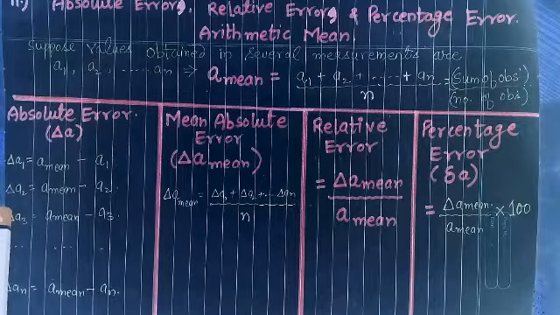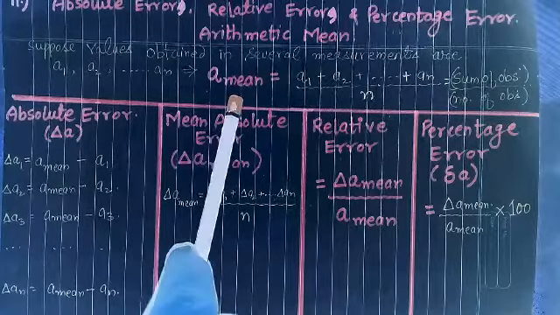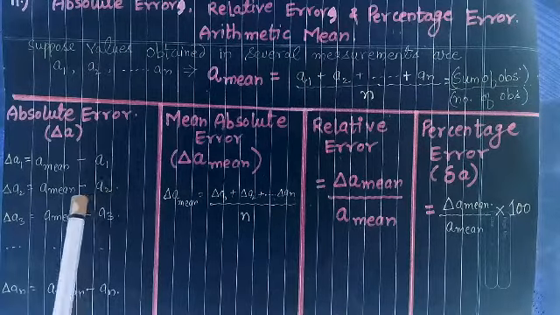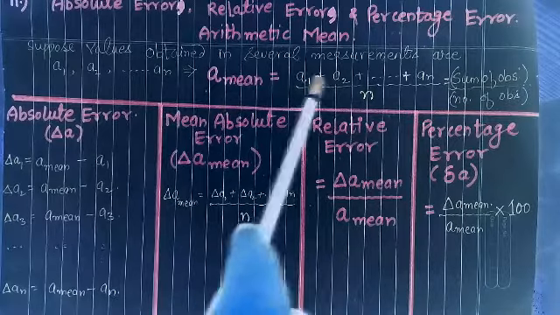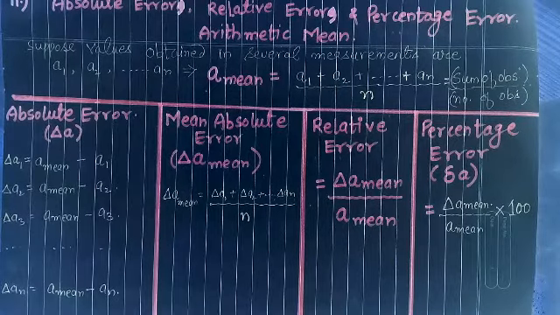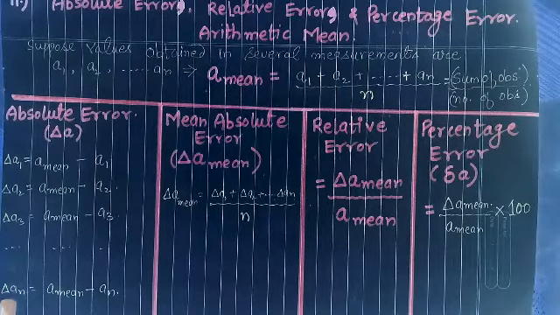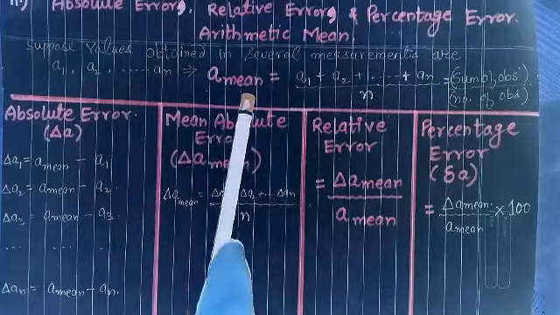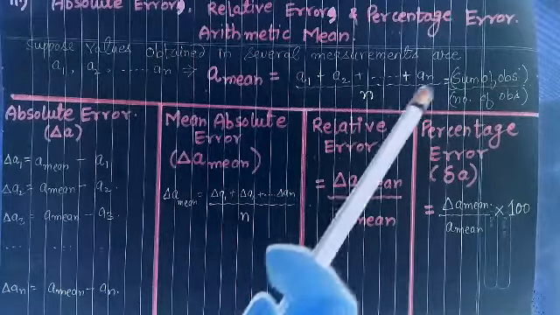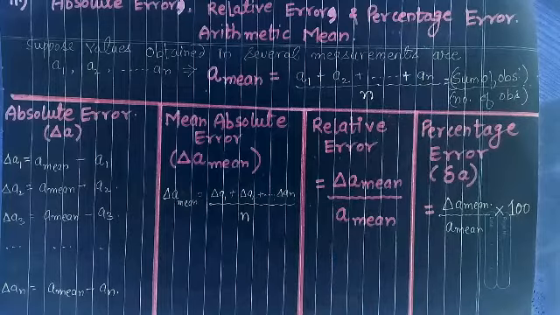Similarly, delta A2 is equal to A mean minus A2. This is the absolute error in the second measurement, and so on. Delta An is equal to A mean minus the nth measurement.